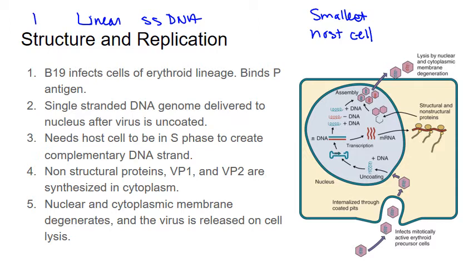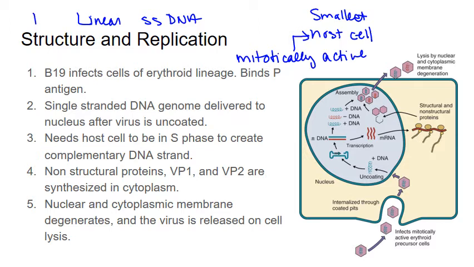You can have a plus sense strand or a minus sense strand. That doesn't really matter. They're going to be packaged separately into virions. The genome encodes for 3 structural and 2 major non-structural proteins. And unlike some of the larger DNA viruses, the parvovirus must infect mitotically active cells. It needs a cell that is replicating. And that's why I say it's more dependent than any other virus on the host cell. Because if the host cell doesn't replicate, if it's, say, like a neuron, which replicates very slowly, then the virus is not going to be able to replicate itself.